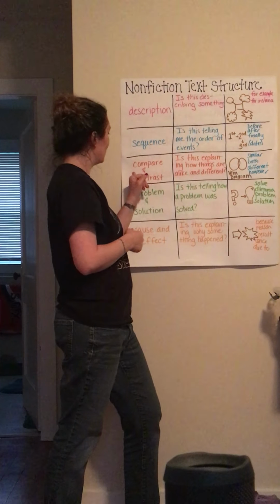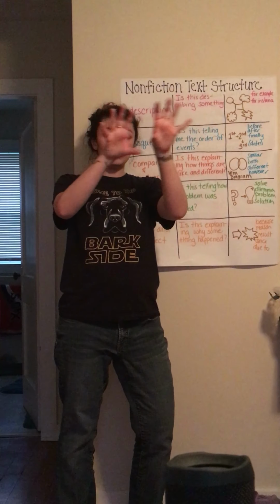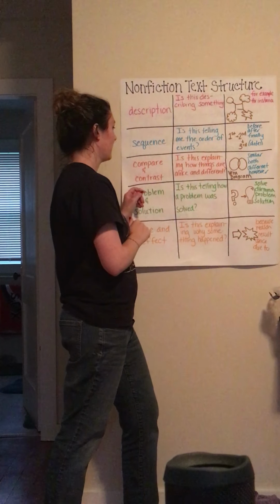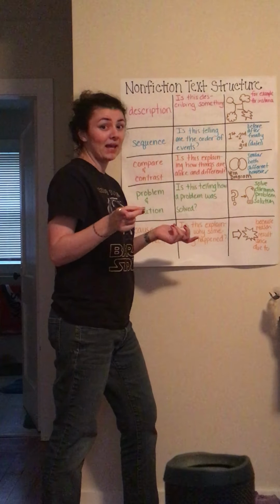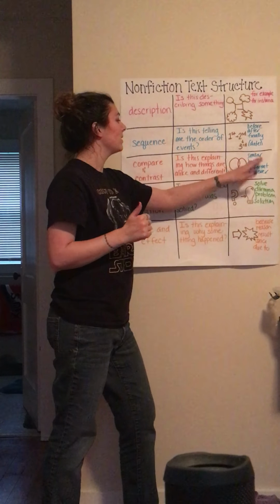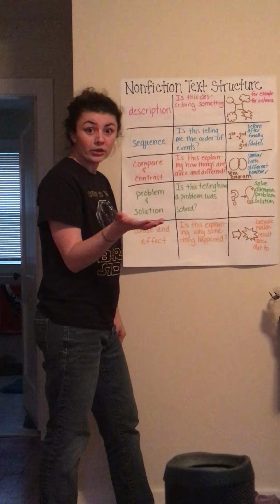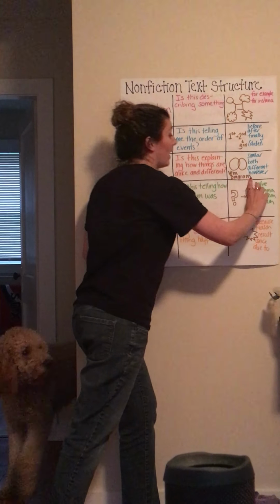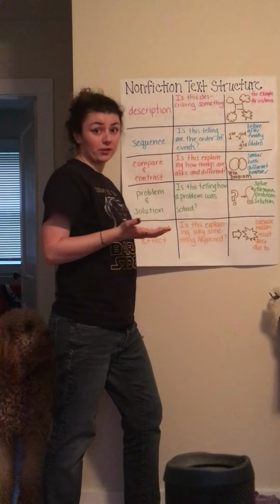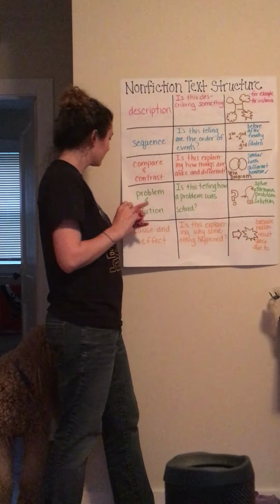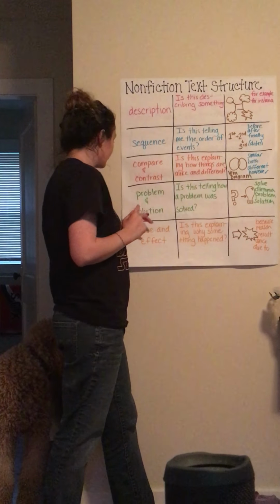However, ultimately, we're figuring out which president did which. The lingo to pay attention to for this one is similar, both, different, however. George Washington was the first president. However, Thomas Jefferson was the third president. Compare and contrast.